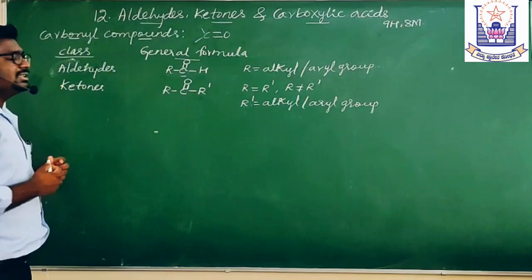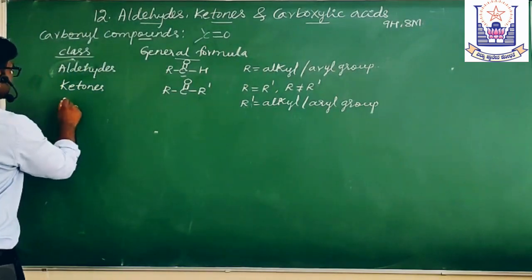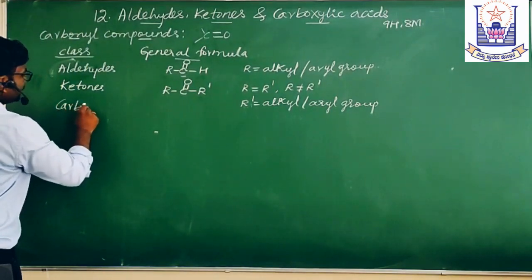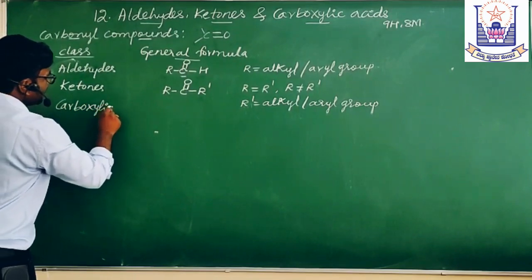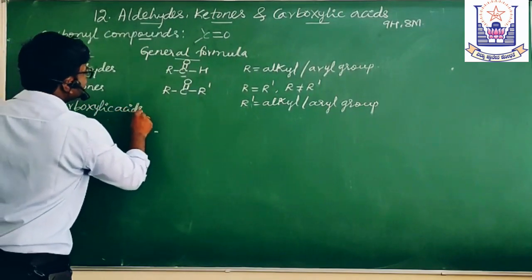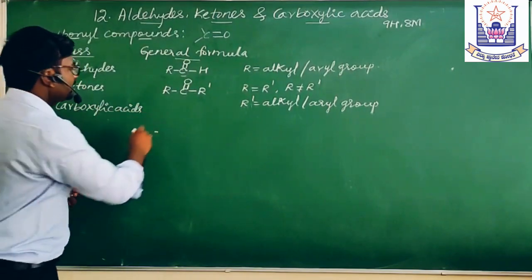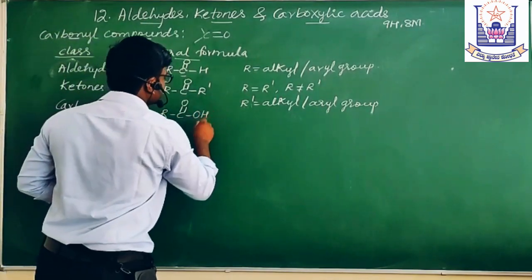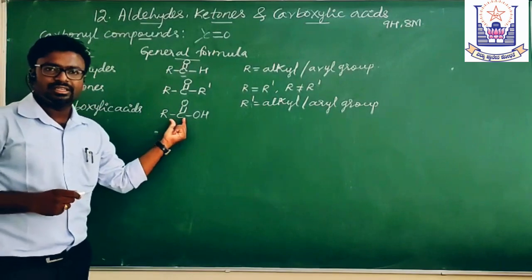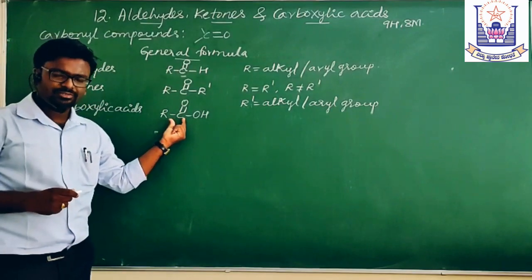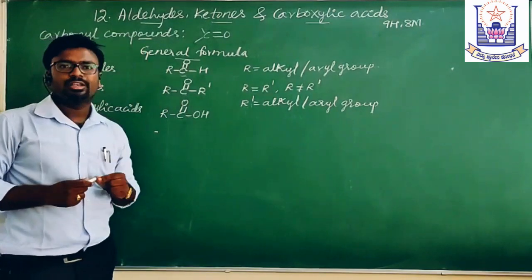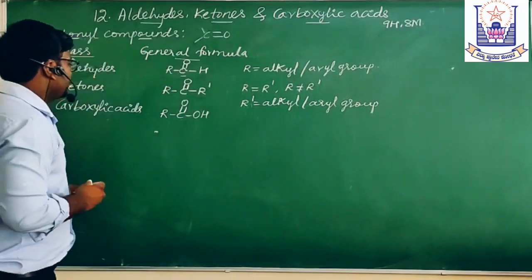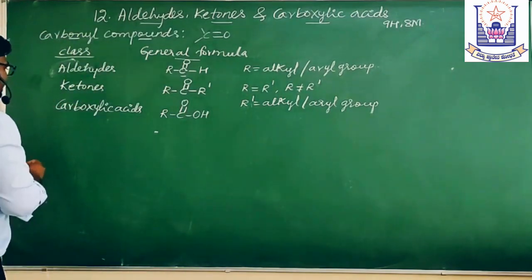The next member is carboxylic acids. What is its general formula? That is RCOOH. See here, it also contains the C=O group. Therefore, it belongs to carbonyl compounds.